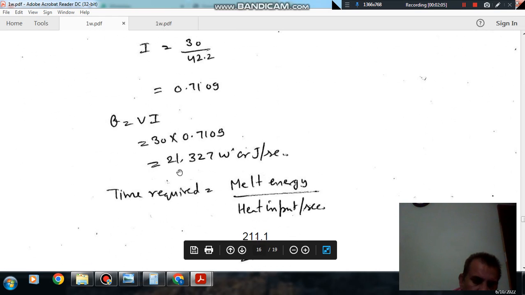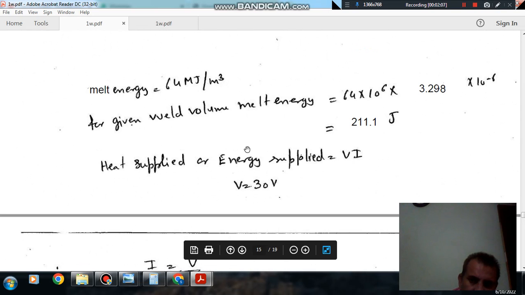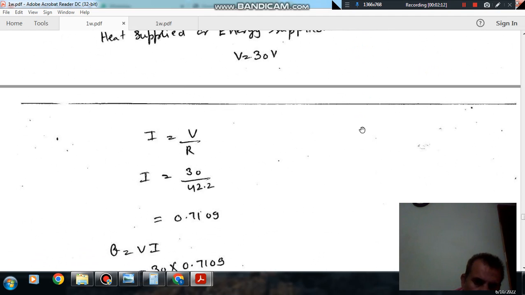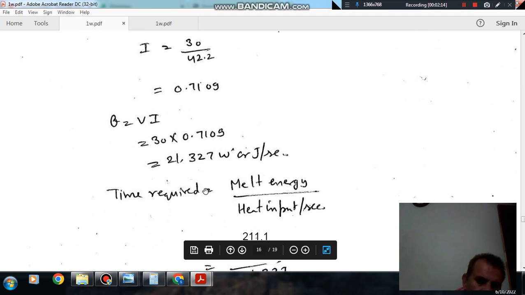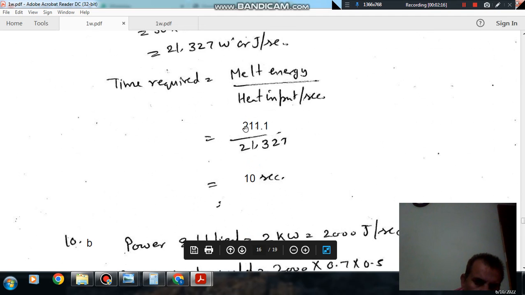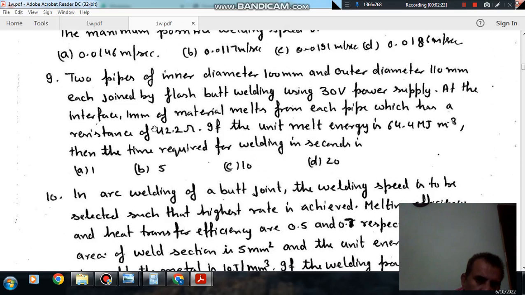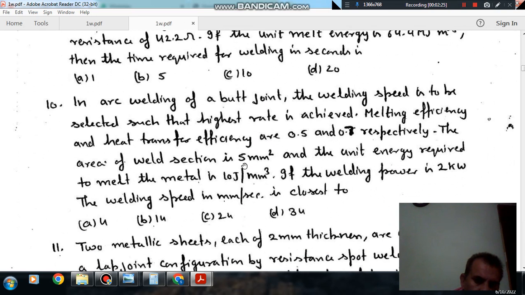And time required: that is the energy required for the melt, and the energy available per second is this. So time required will be divided by 21.327, which is approximately 10 seconds. So answer is option C.